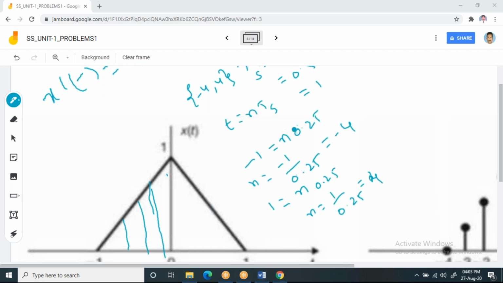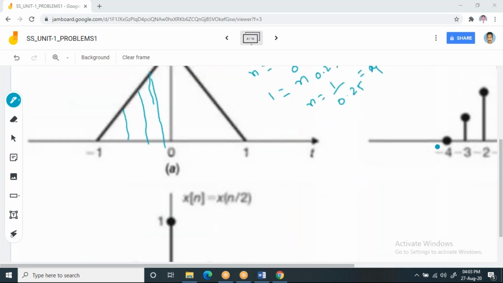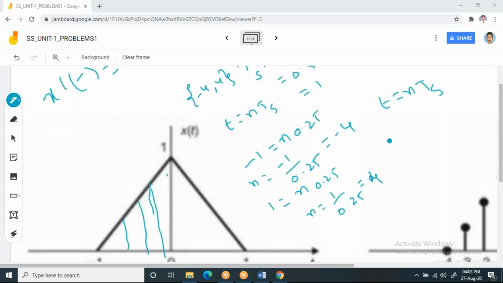Now observe it. It's a simple thing. The same formula you have to use: t equal to n into ts. Here t is your continuous time signal, and t starts at -1 and ends at 1. When t is -1, n into ts, you take ts as 0.5.